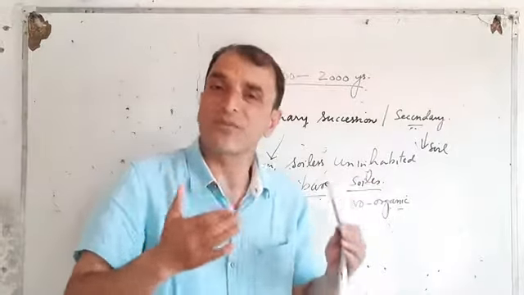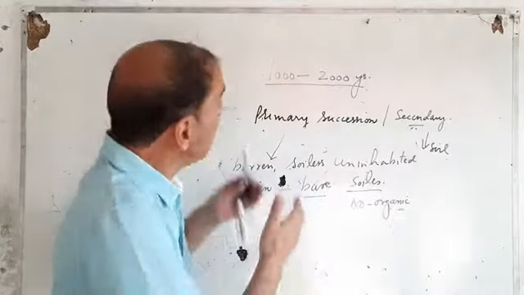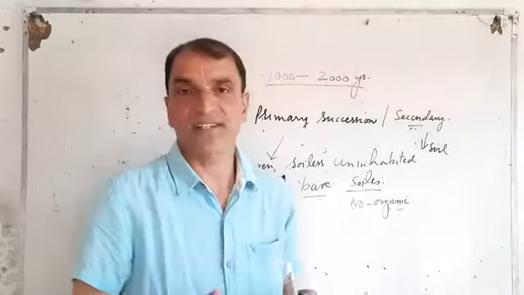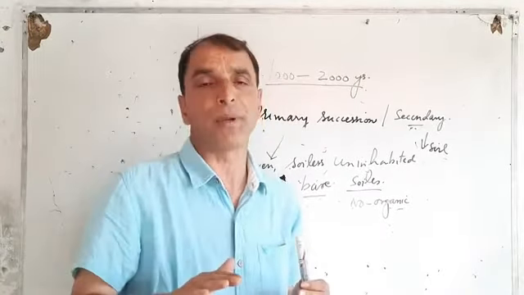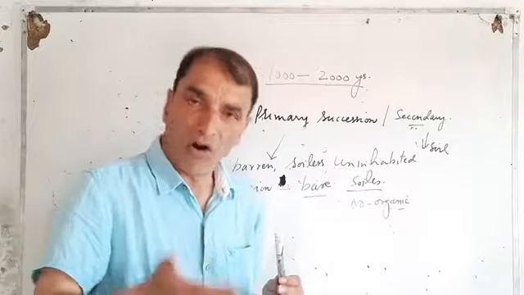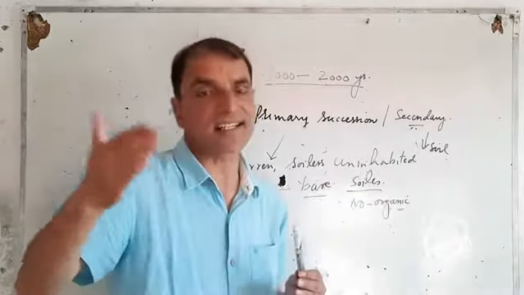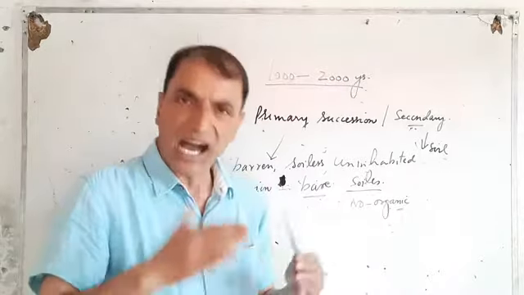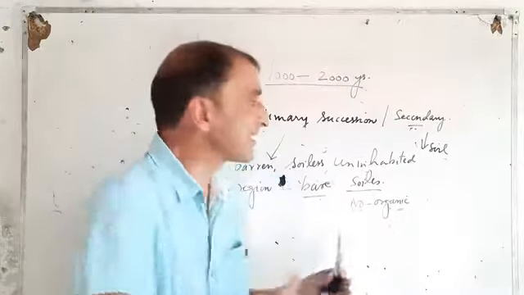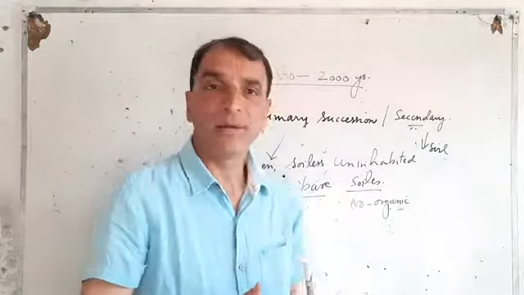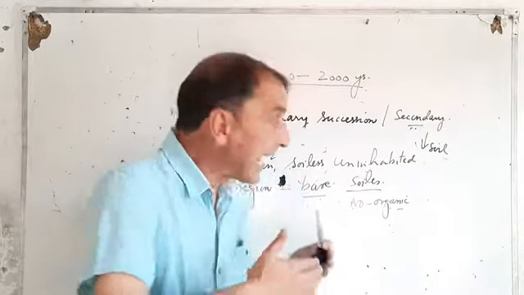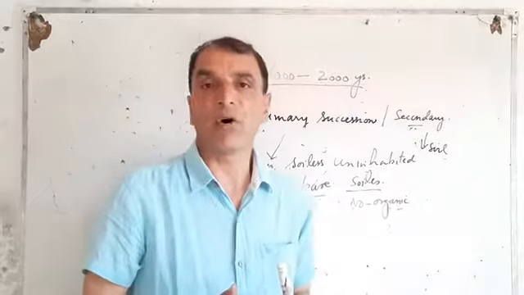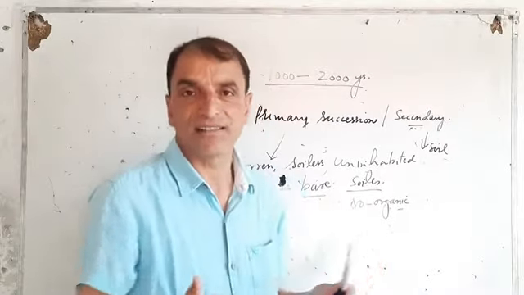So compared to primary succession, secondary succession is easy to be completed, and that's the reason why it takes lesser time. Because things for growth of plants or animals on the site where secondary succession is to take place are a bit favorable, because there is already soil, because there is already organic matter, because there have been living organisms earlier.